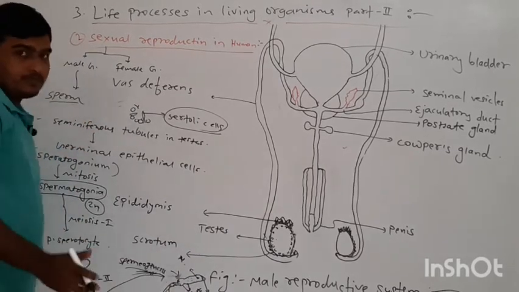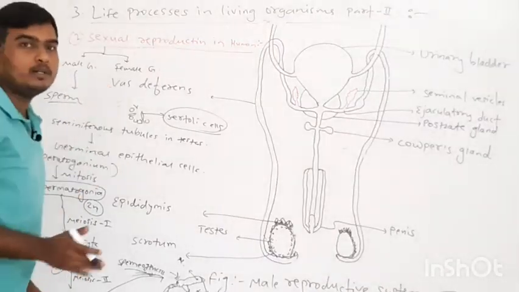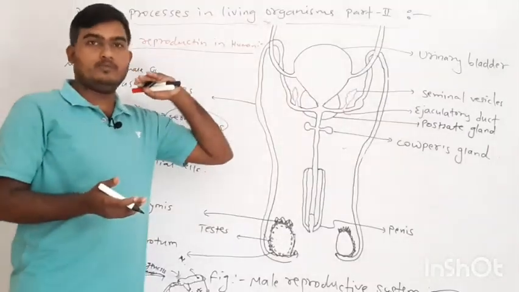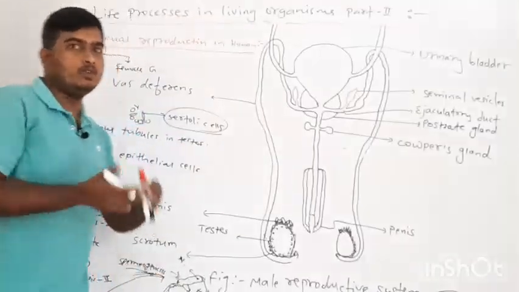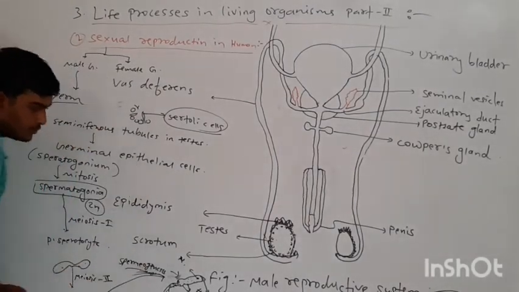The tail is responsible for the locomotion or movement of the sperm when it goes to fuse with the ovum, or egg cell. At that time these are very useful.